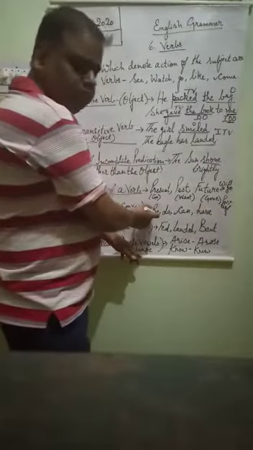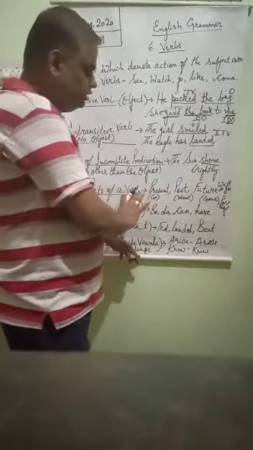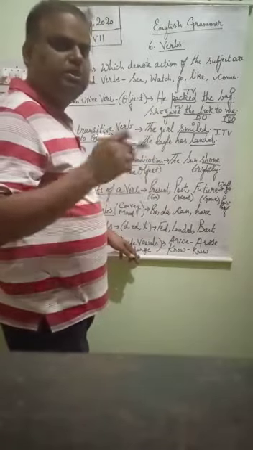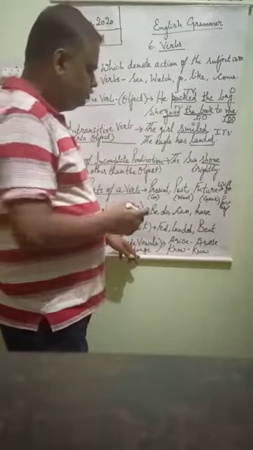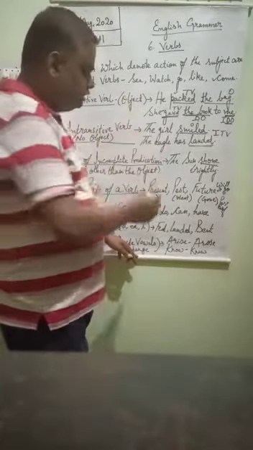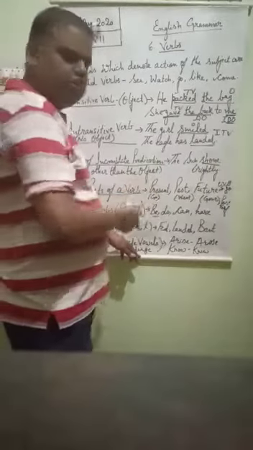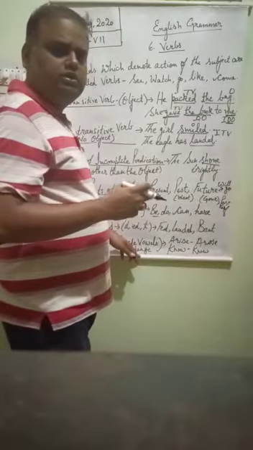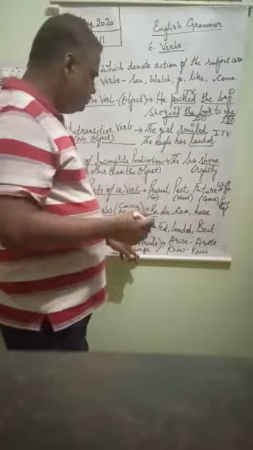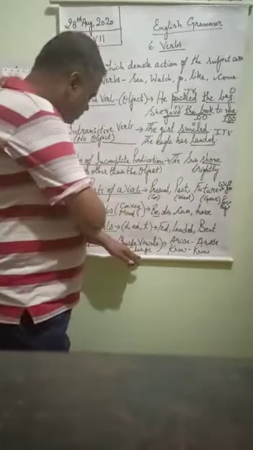Suppose that be means in be, is, am, are, was, were, everything comes. Is, am, are, was, were. Suppose that he is laughing. Now laughing is the verb, but is what? Is also a verb, but it is a helping verb, auxiliary verb. So in be, is and was both come. All these things come in be. So be, do, can, have. Besides all these things, some other words are also there. May, might, could, should, shall, ought to. All these words which come with the main verb as a helper, those types of verbs are called auxiliary verbs.